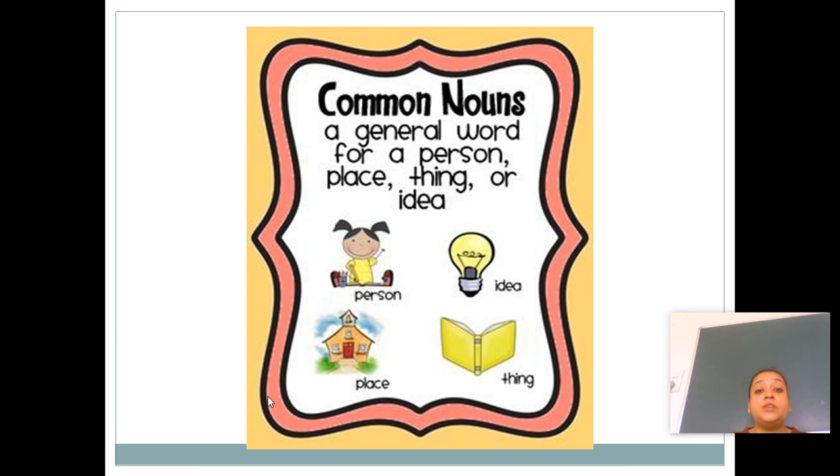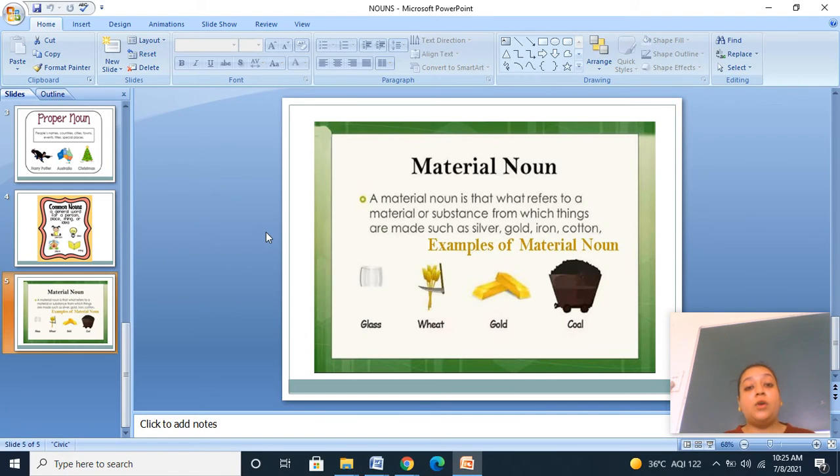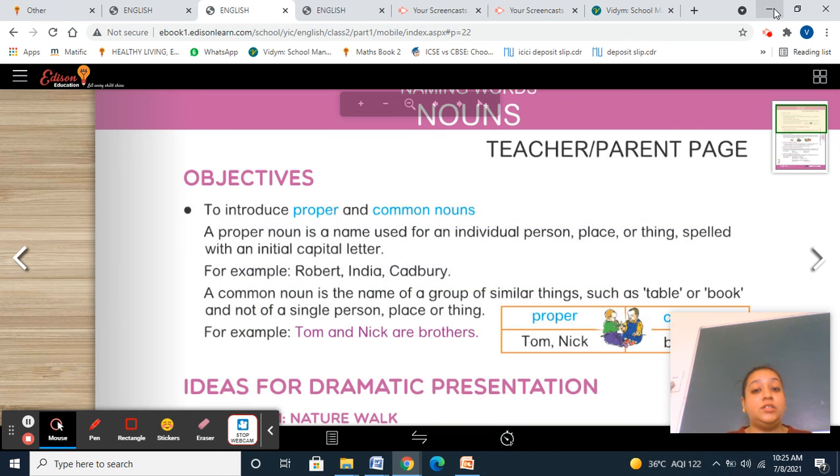Then common noun, a general word for a person, place, animal, thing or an idea. Person, idea, place, thing. Phones, books, pencil. But when we are talking about a proper noun, here I have Dom's pencil, D capital. Okay, so you're going to learn about all these things in this particular chapter.